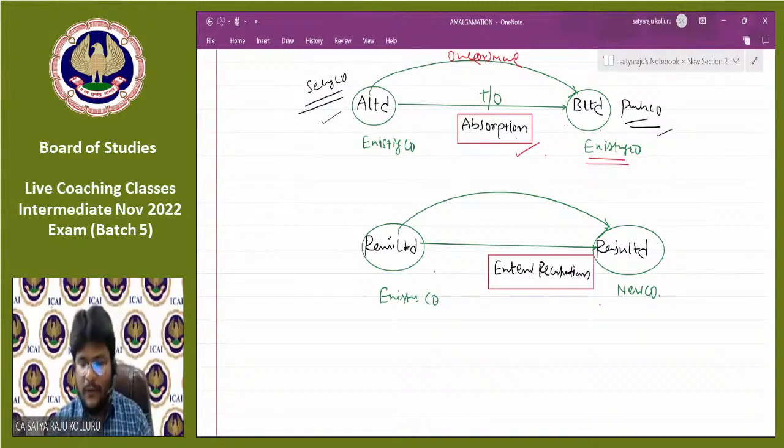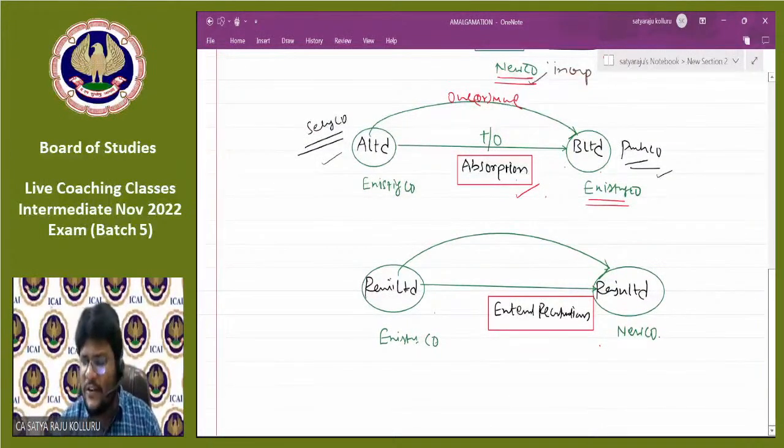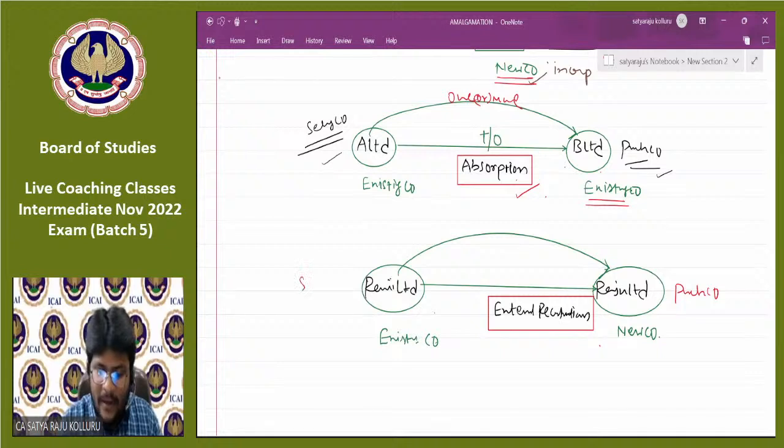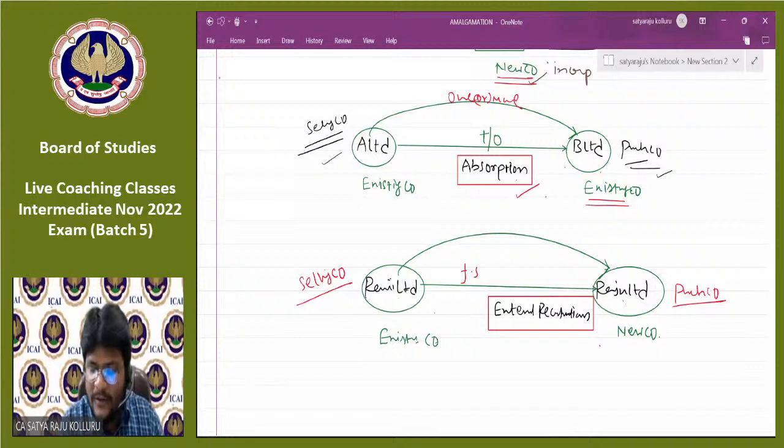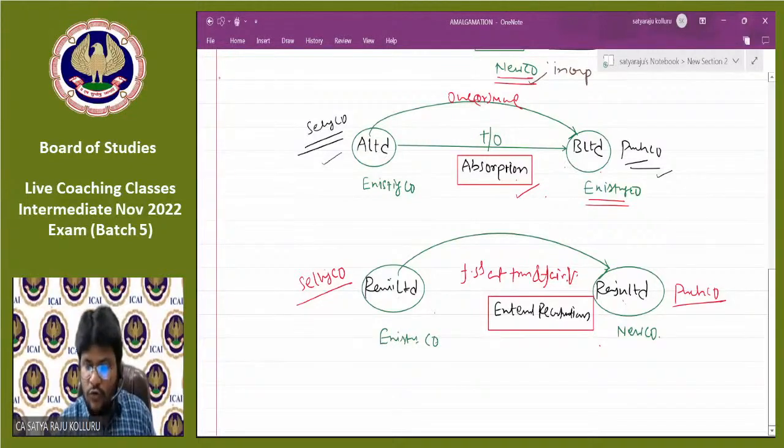Now consider, all of you. Sir, in case of external reconstruction also, two companies are involved. Razu Limited is a purchasing company. Rani Limited is a selling company. But what is the objective? Why does Razu Limited take over Rani Limited? Tell me, guys. To show the financial statements at a true and fair view. That is the objective.